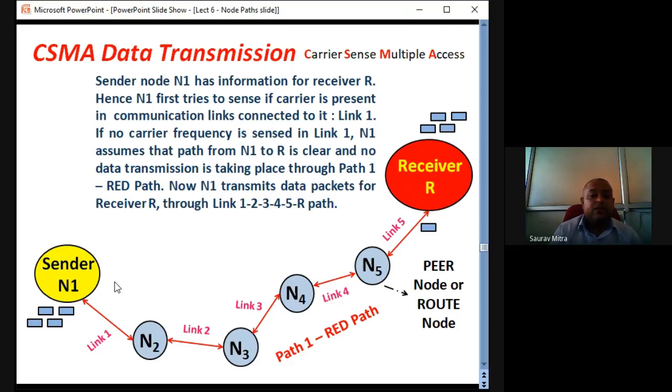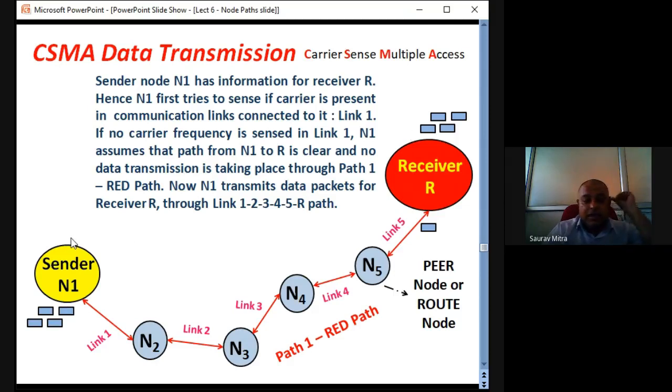So N1, R, N5, N4, N3, N2 are not different, but sender N1 has sensed some data within its sensing range, and then it wants to send the data from N1 to R. R can be called N6 also, that is node 6. Hence as N1 wants to send the data to N6, we are terming N1 as the sender node, and N6 as the receiver or R.